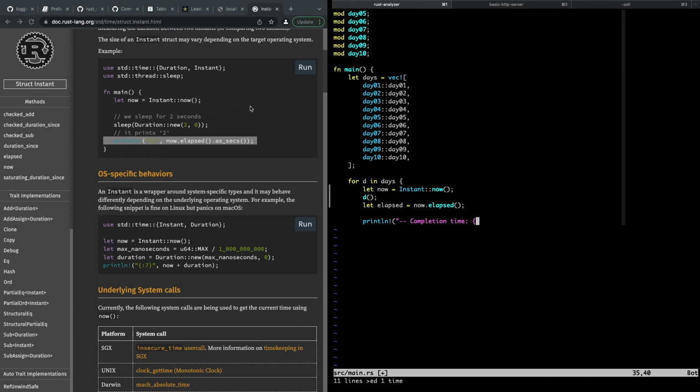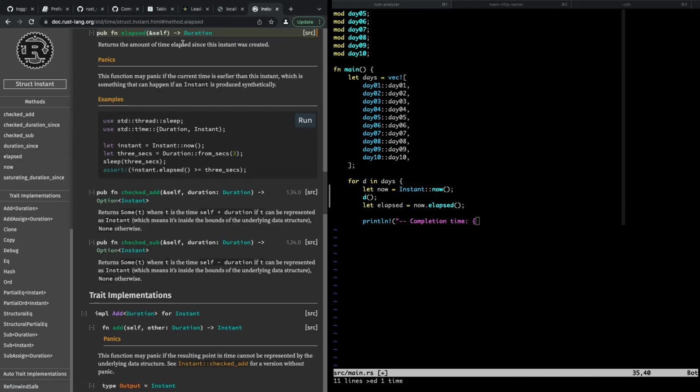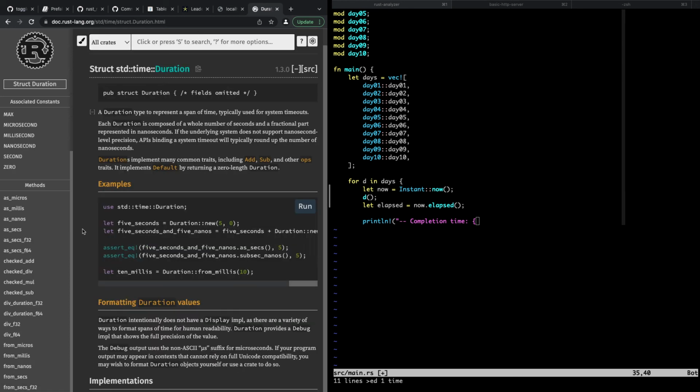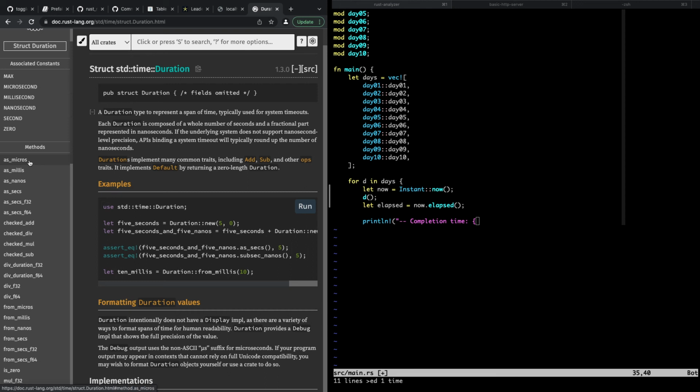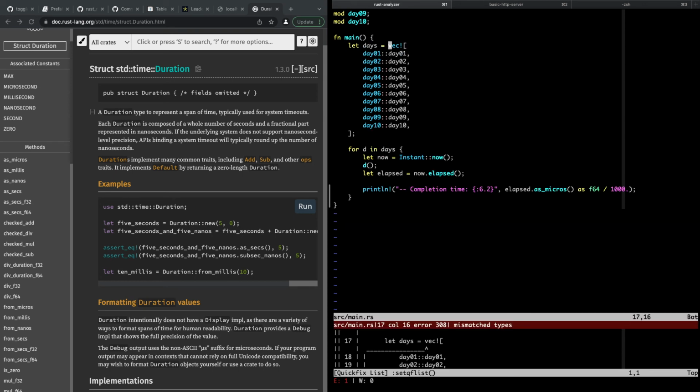Well, that's where duration comes in, right? It returns a duration, and duration has microseconds, so we can divide by 1,000. So what would be a good format? 6.2. And then we say elapsed as micros as F64 divided by 1,000.